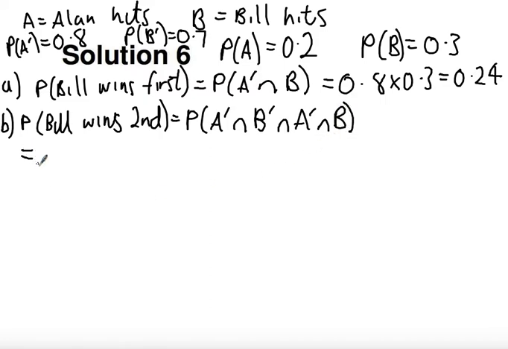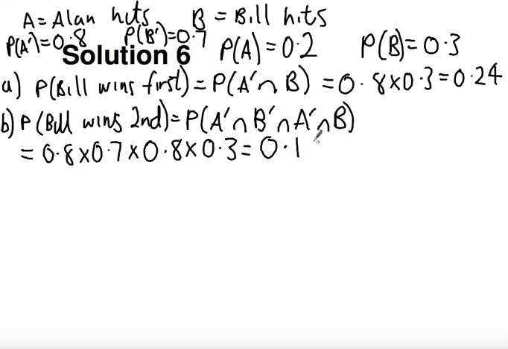So what we get as an answer for this is 0.8 times 0.7 times 0.8 times 0.3. And so when we do this on a calculator, we get an answer of 0.1344.